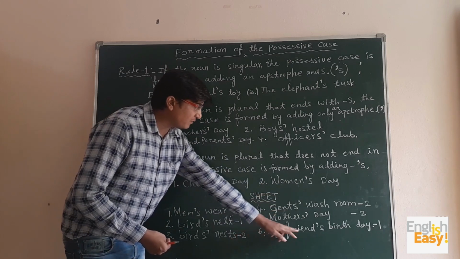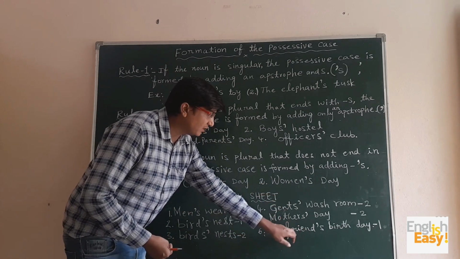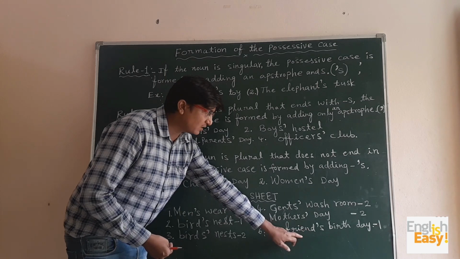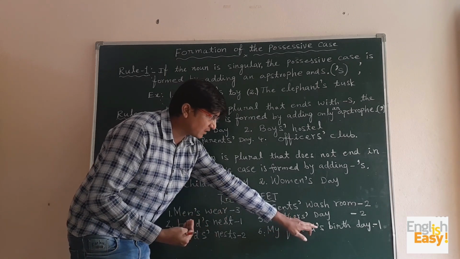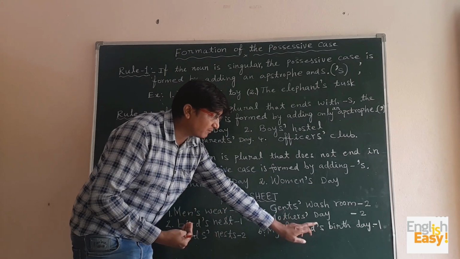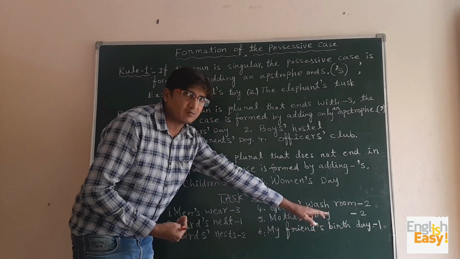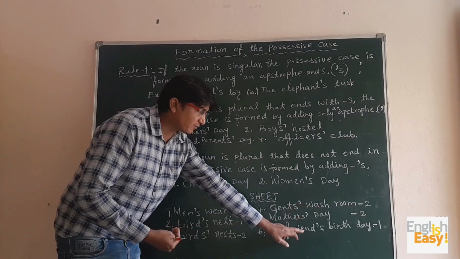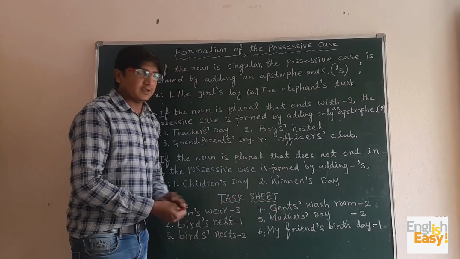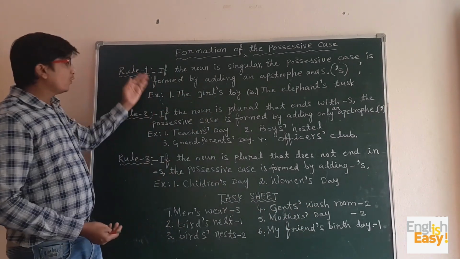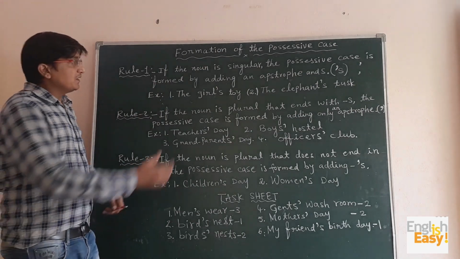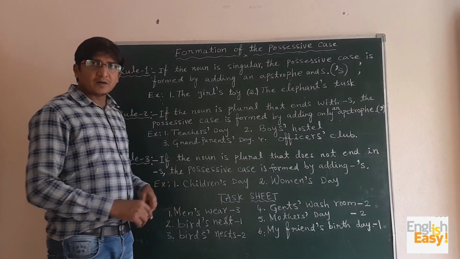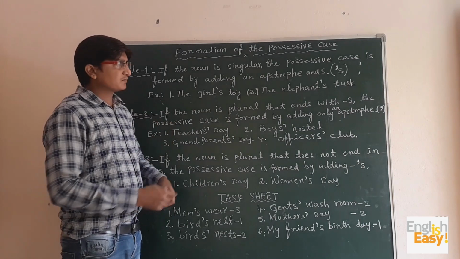So here friend is only singular and that's why we have taken apostrophe s. My friend's birthday. So here friend is singular, apostrophe s, and it comes under rule 1. So in this way we can form the possessive case.